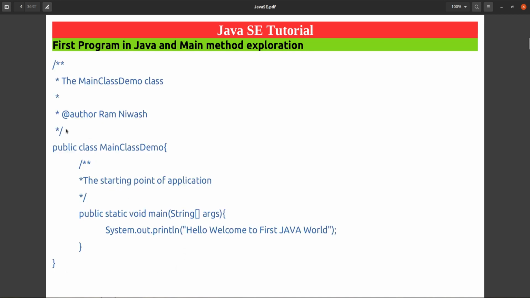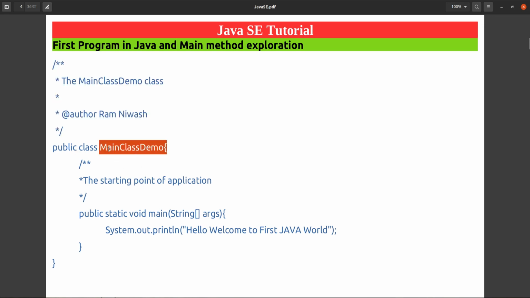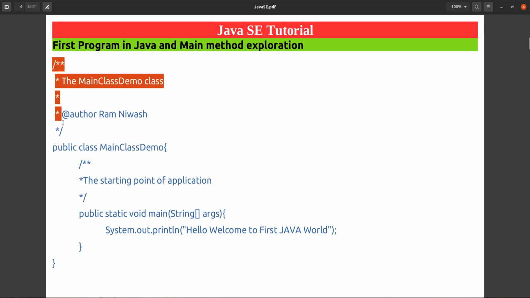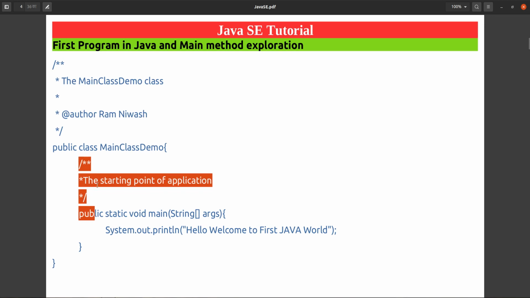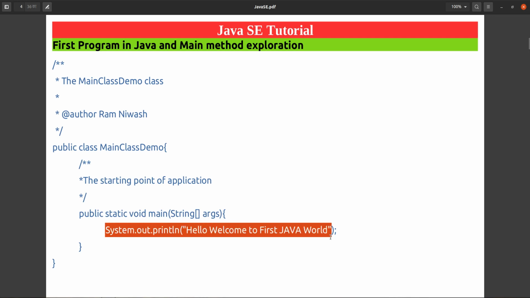Here this is just a comment, you can give any comment, that will tell about the main class. What is the main class? It will describe that one, and this one is the comment for this main method, and that is our main method, and this one is the statement that we are going to execute.